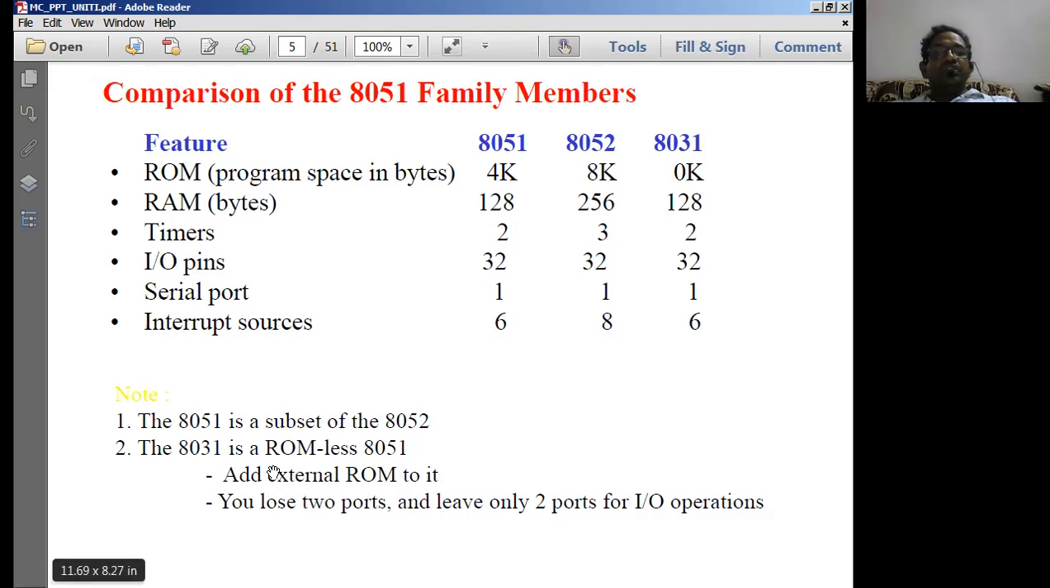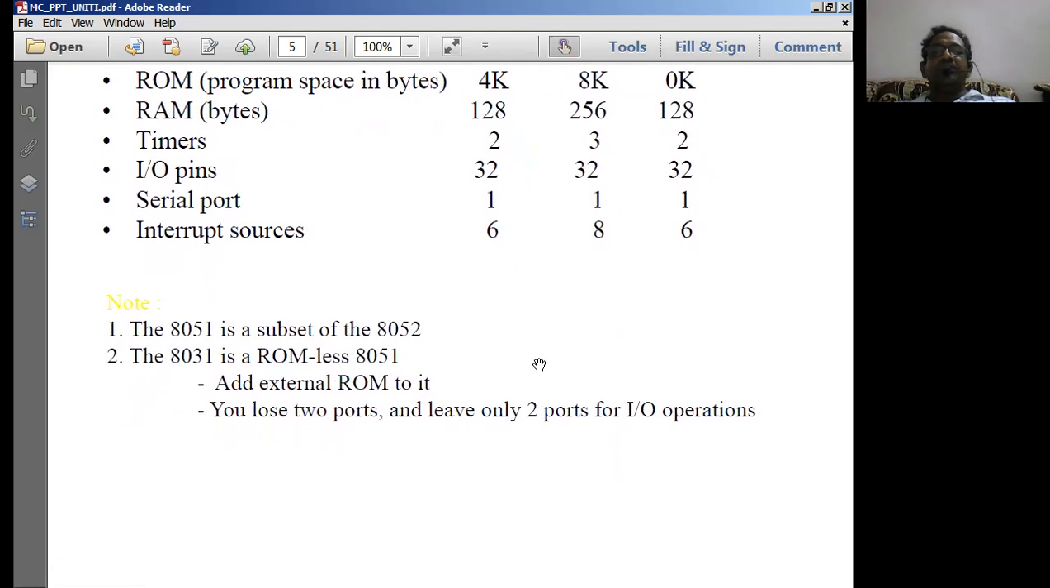So that means the 8031 is a ROM-less 8051. If you compare the 8031 and the 8051, remove the ROM memory from 4K to 0K. The rest of the things are going to be the same. Therefore, it is going to be the same as the 8051 microcontroller just by removing the ROM space.